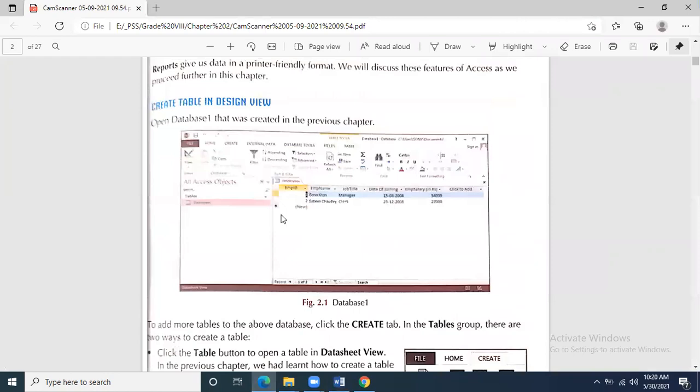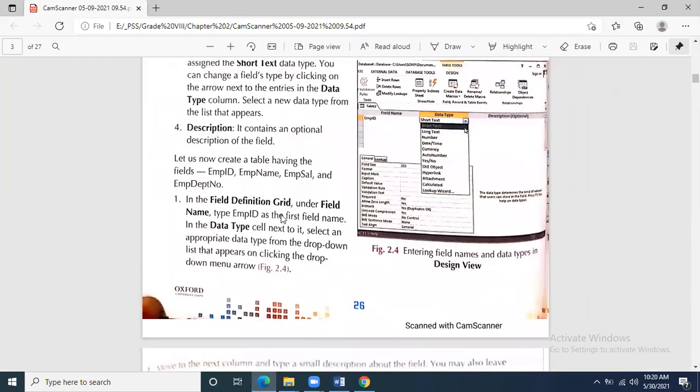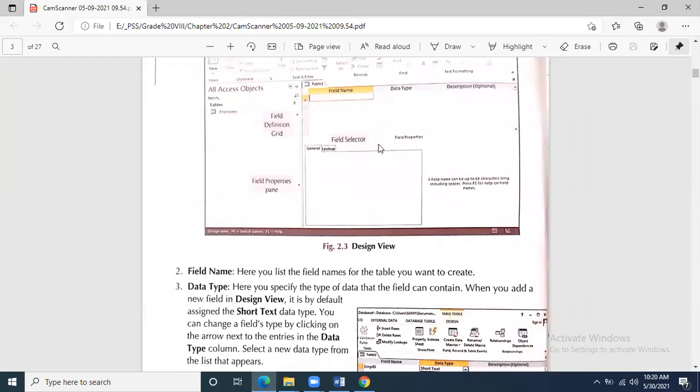For example, he will set the property that the field size of the name will be 50. So the user will not be able to enter more than 50 characters. So over there in the field property pane, you set the properties. If you set the index property, you will not be able to enter any similar data in that field.